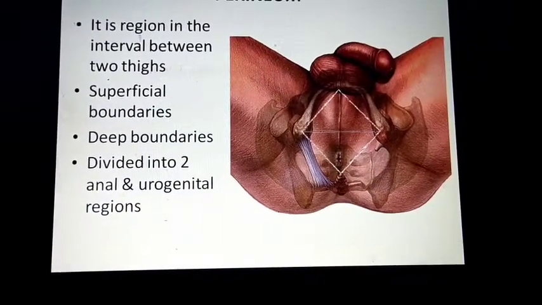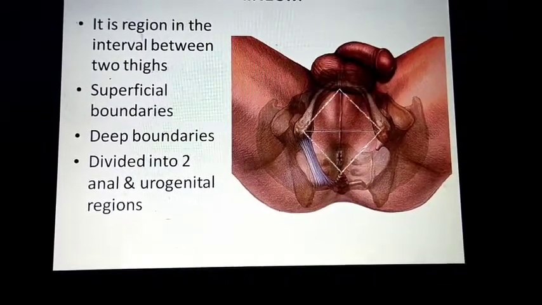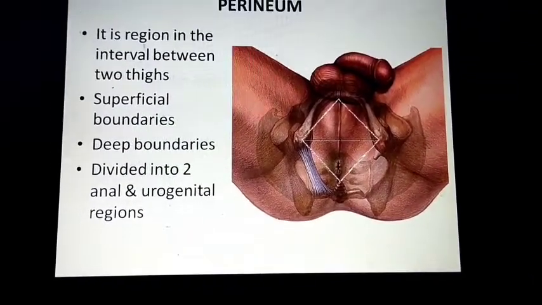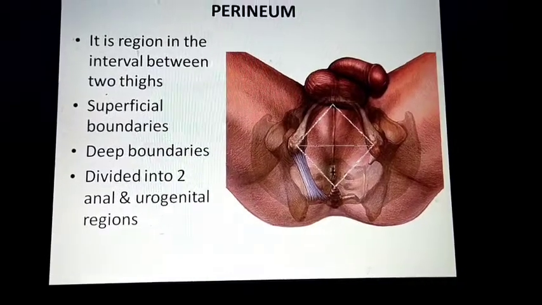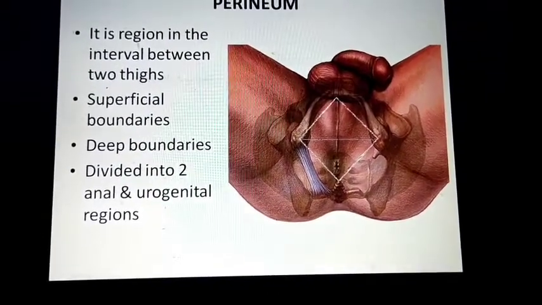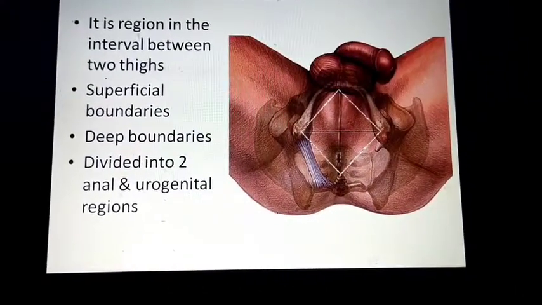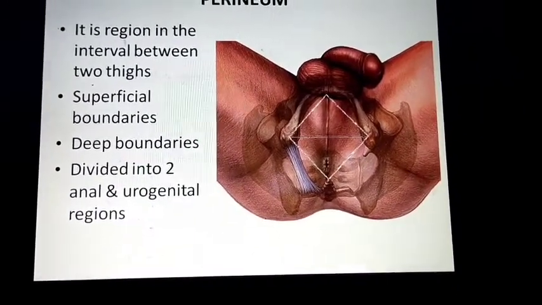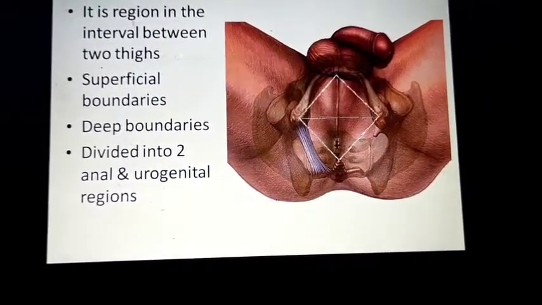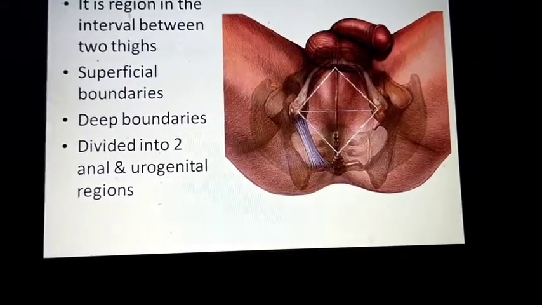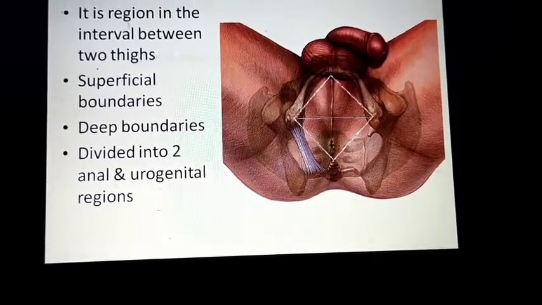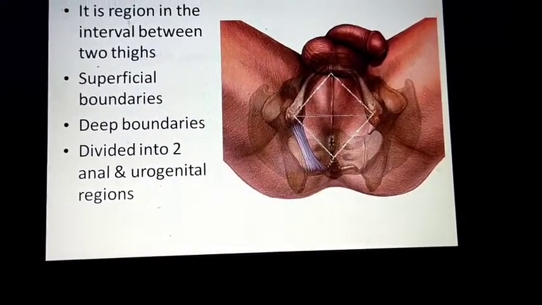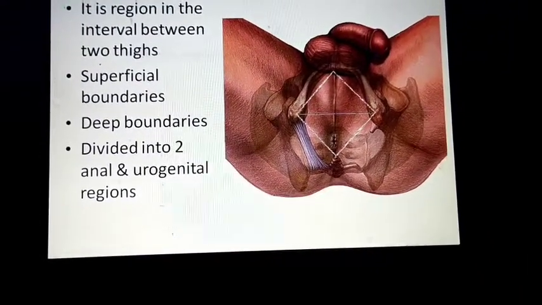Therefore, it plays an important role in functions such as micturition, defecation, sexual intercourse, and childbirth. Because it has both urogenital and gastrointestinal components, it has micturition function, defecation function, sexual intercourse, and childbirth.